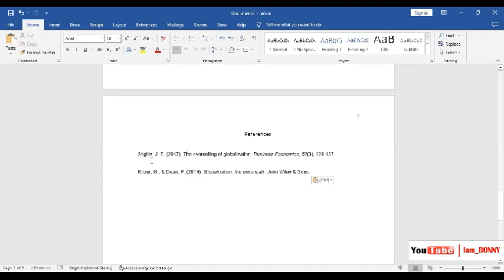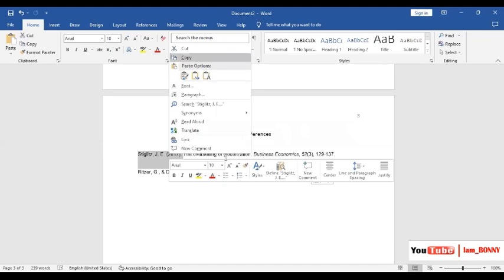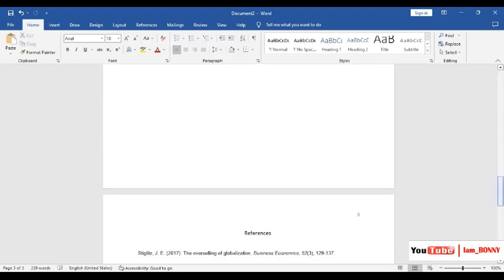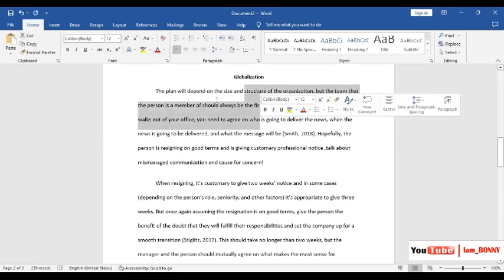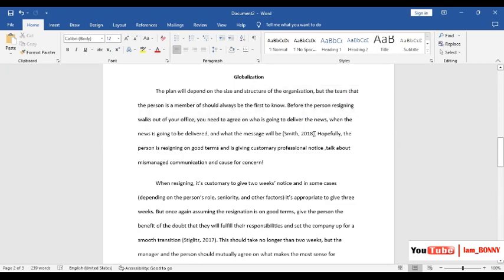So I'll use this example. Let's use the first one. Let's copy the first source, copy, and you'll take it to the middle somewhere. Remember that you cannot paste it at the beginning or at the end. You paste it somewhere in between inside the paragraph. So let's paste it here somewhere. Let's move this one and paste it there. And look at how I'm formatting. That's how it's done.